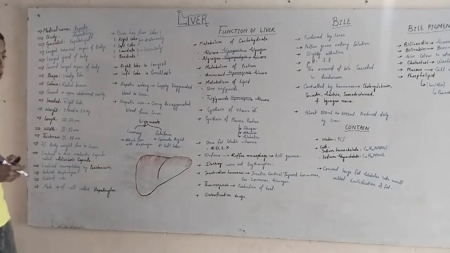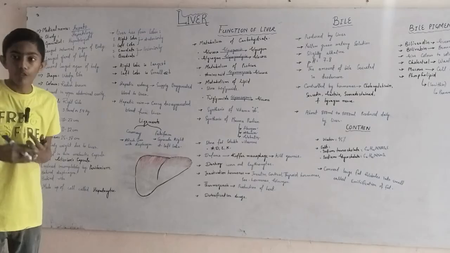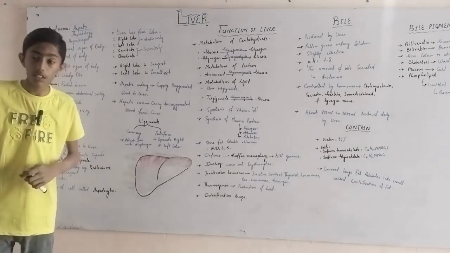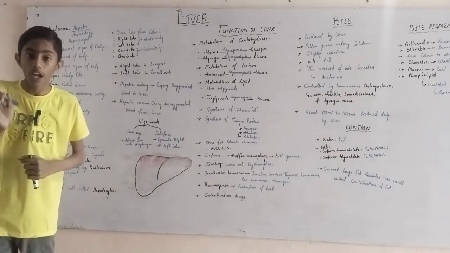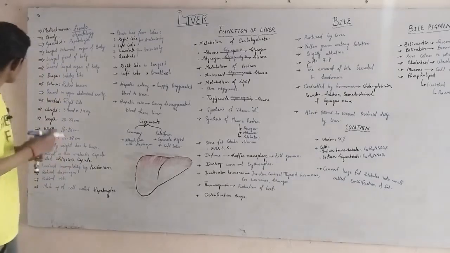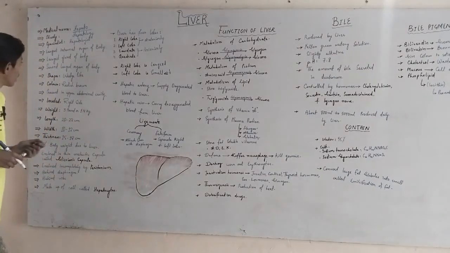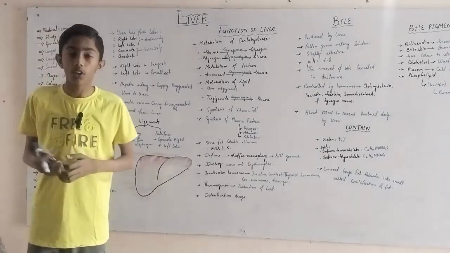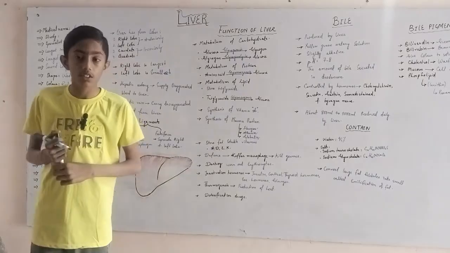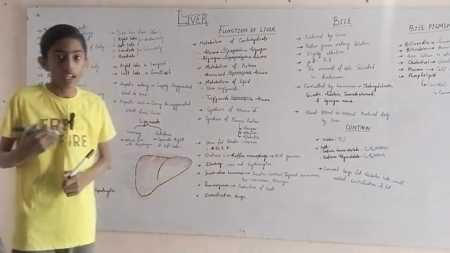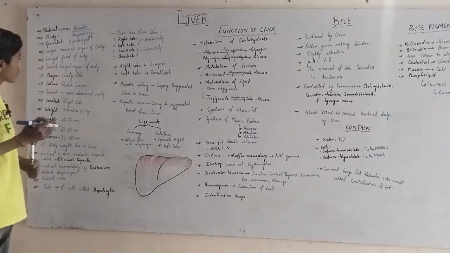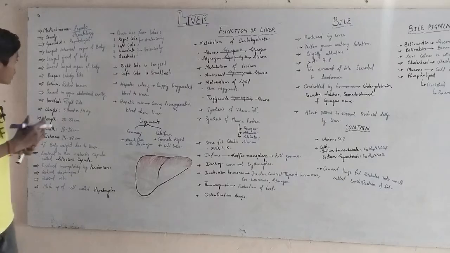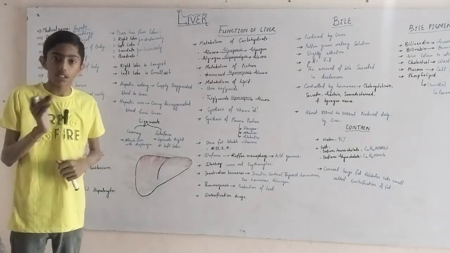It is the largest internal organ of the body. Our body has two largest things: the first is skin and the second is liver. The liver is the largest internal organ. It is also the largest gland of the body. Our body is controlled through the nervous system, and it also contains the endocrine system, which has glands. Through this, the liver is the largest gland of the endocrine system. It is the second largest organ of the body; the first one is skin and the second one is liver.